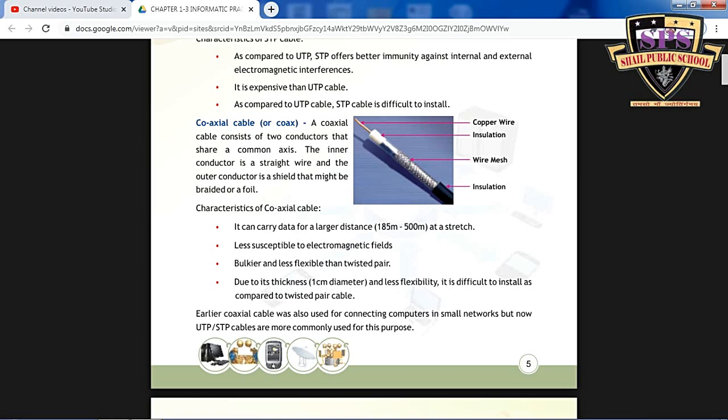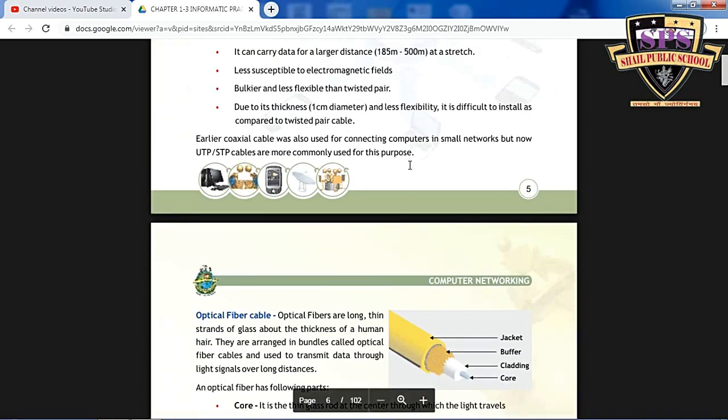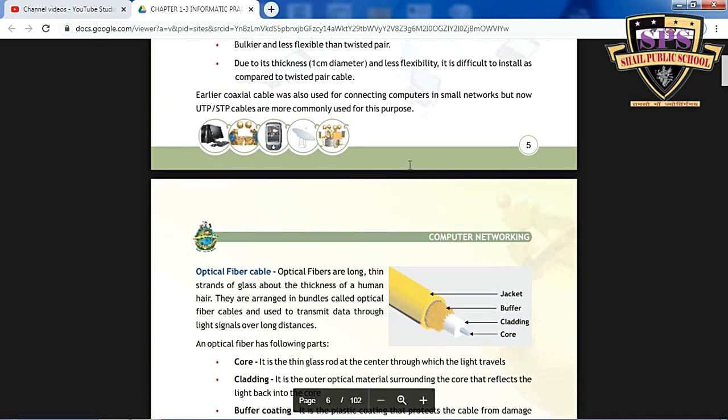Earlier, coaxial cable was also used for connecting computers in a small network, but now UTP and STP cables are most commonly used for this purpose.